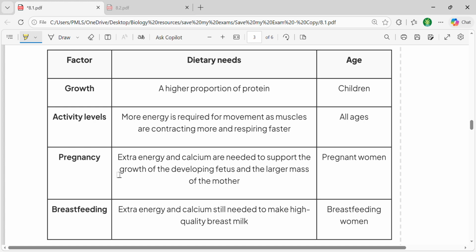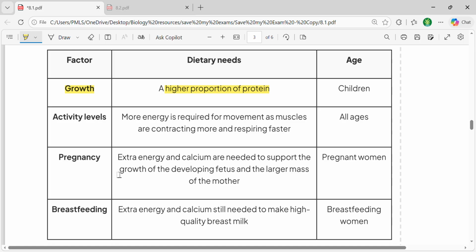Whenever growth is happening, which usually occurs in children, because they are in the growing stage, they need a higher proportion of protein. So the concept of a balanced diet is different for a child, for an adult, and for elderly people. They are all not in the same category.